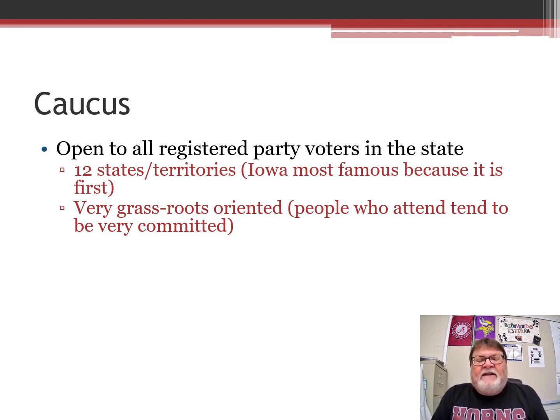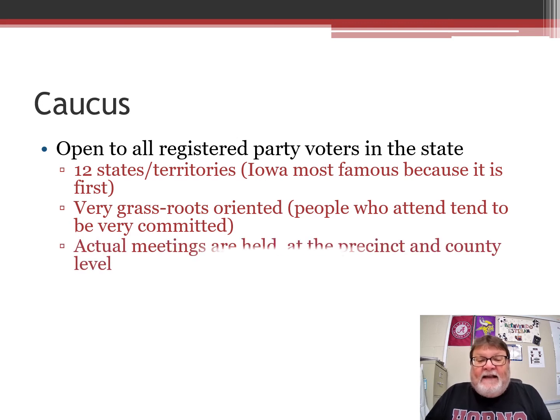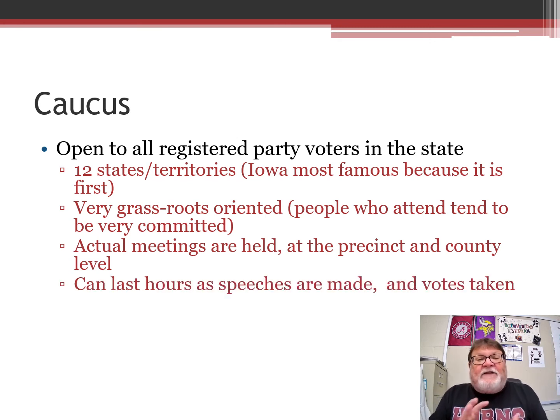People who attend tend to be very committed. These are the most partisan people there are because they are doing this, and you'll see in the next couple of bullets why this takes a dedicated, party-committed person, because it takes time. You actually have to go to the meeting. They're held at the precinct or county level, however the state works it out, and it's meetings and speeches and trying to convince other people to come to your side. They can last for hours. This is why it's not just walking in and voting and leaving like a primary or a general election. These can last hours. Speeches are made, votes taken.